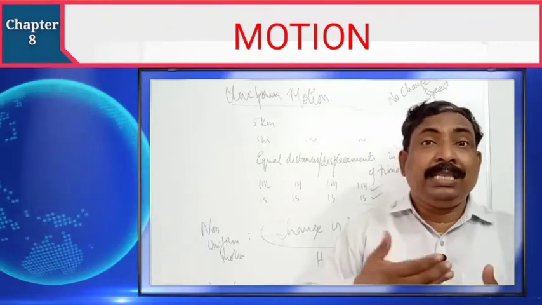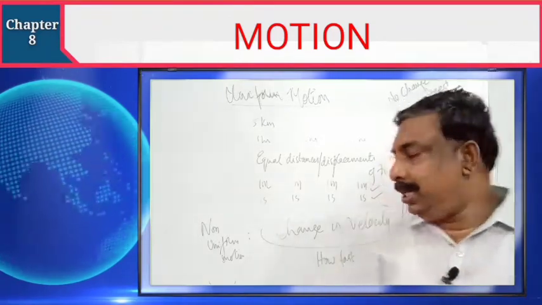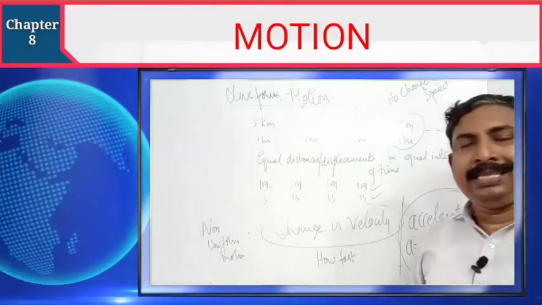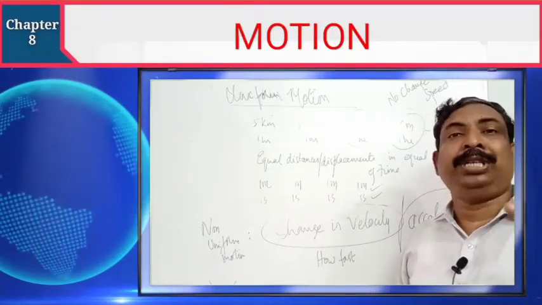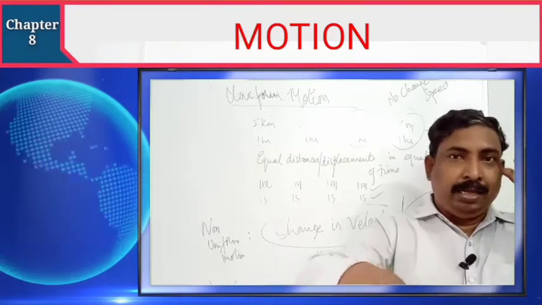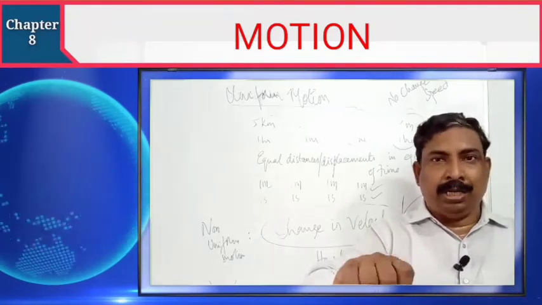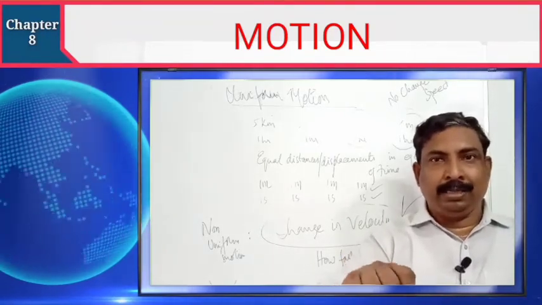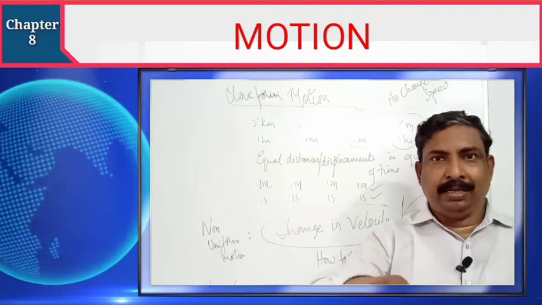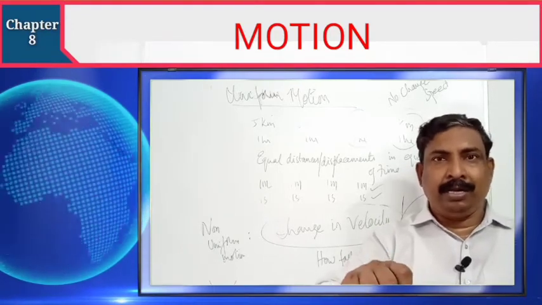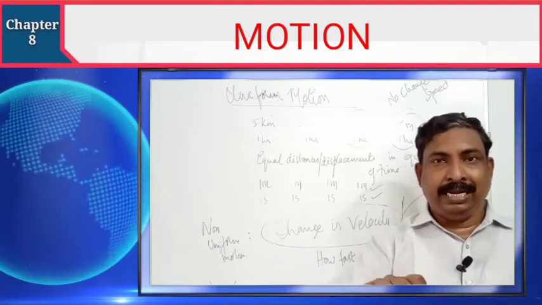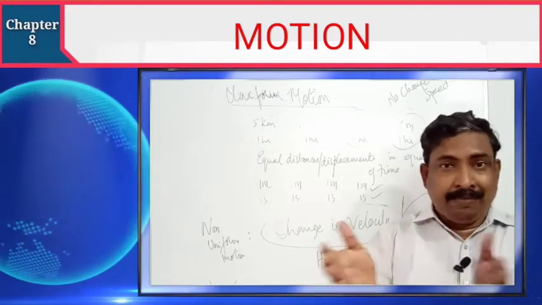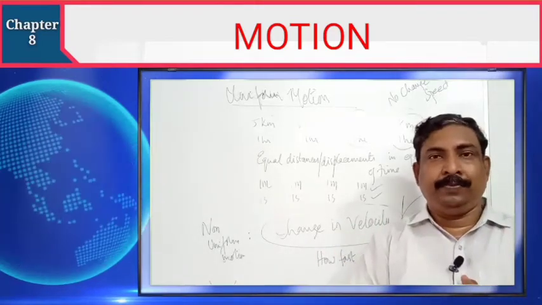But how fast the speed is changing, that is called acceleration. If I say that acceleration is there, what does that mean? Speed is changing. That's why the bike also has one. To change the speed, what do we raise? Yes, the accelerator. Now did you understand why they have put the word accelerator? It changes the speed. The word has a meaning with that particular scientific term.